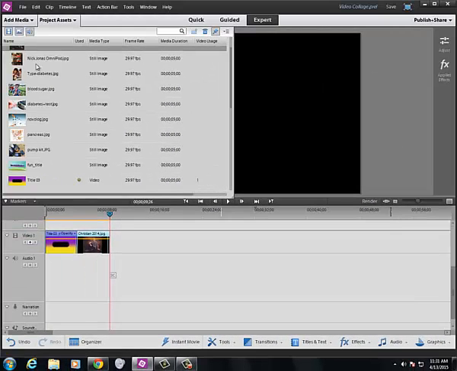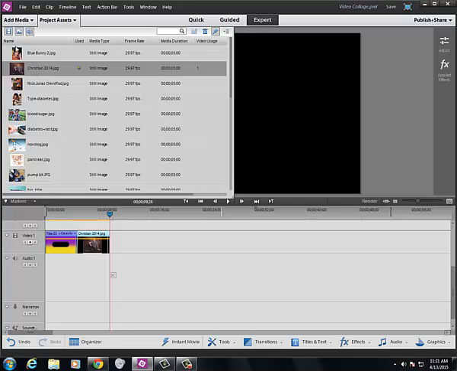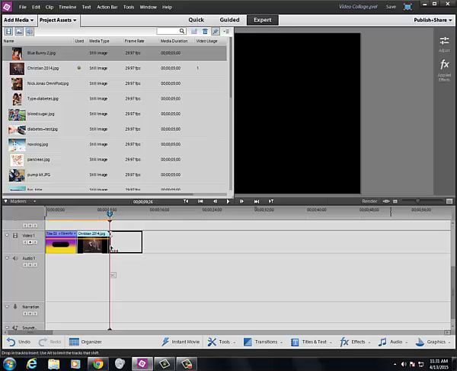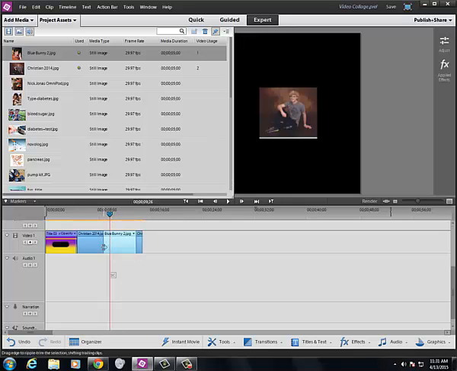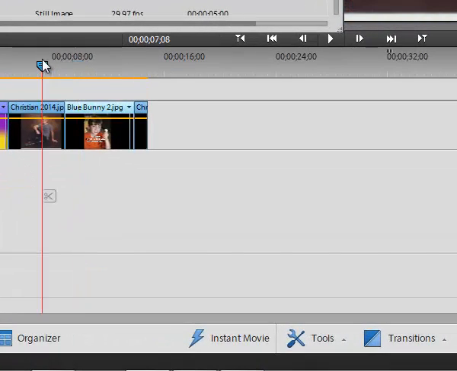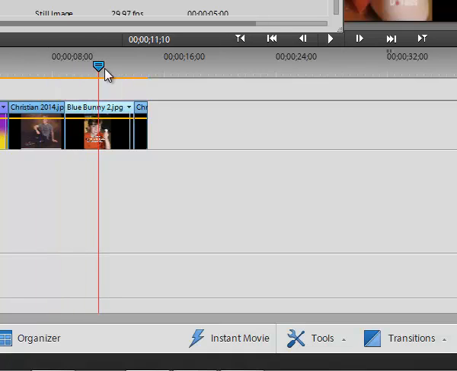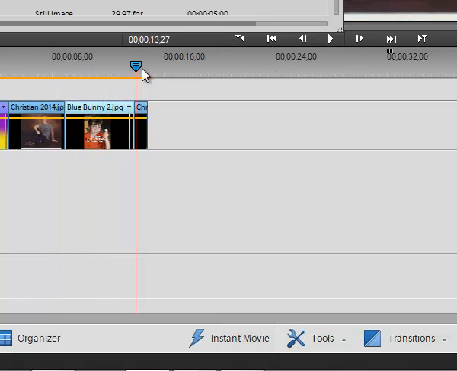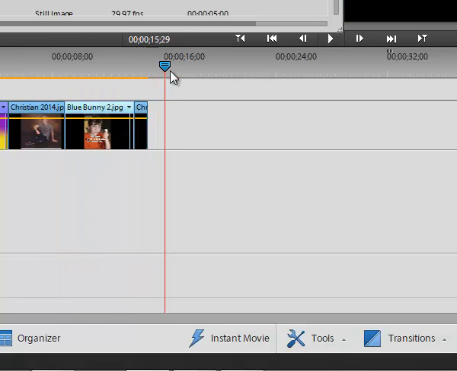Be careful when you're bringing your pictures in. Don't allow your pictures when you bring them in to overlap the previous picture. If you overlap the previous picture, it will cut the part that you overlapped and it'll stick that at the end of your last picture. So now I've got the picture of this guy, my boy, who has diabetes, and then I've got the picture of this guy, and then I've got the picture of my son again. So you never want to overlap your pictures when you bring them in.